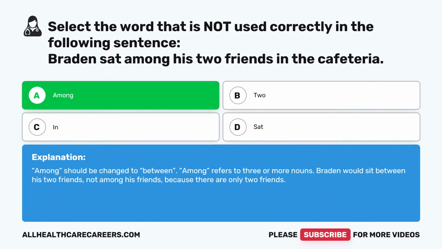Braden would sit between his two friends, not among his friends, because there are only two friends.